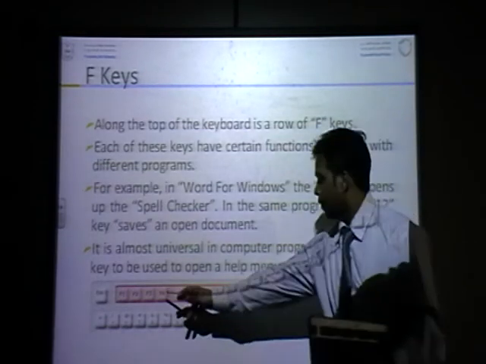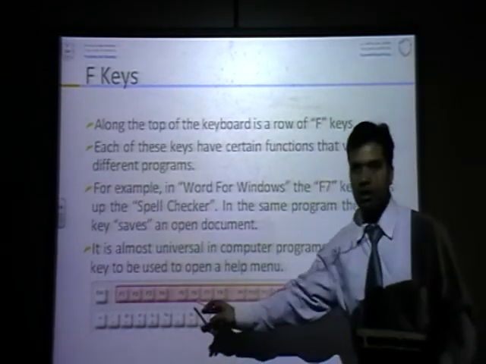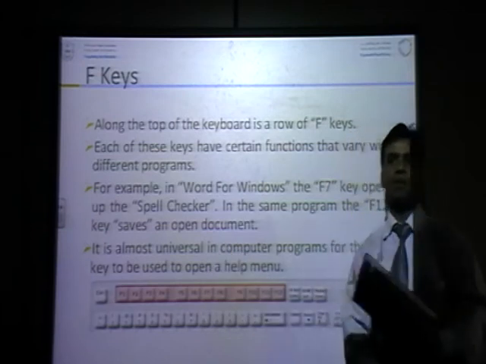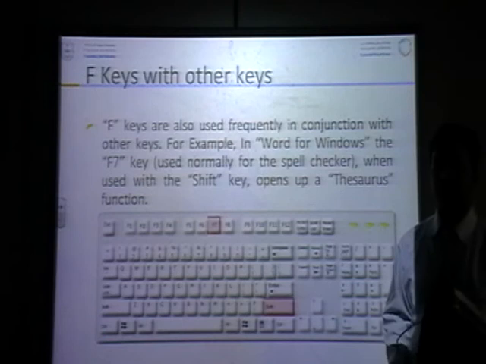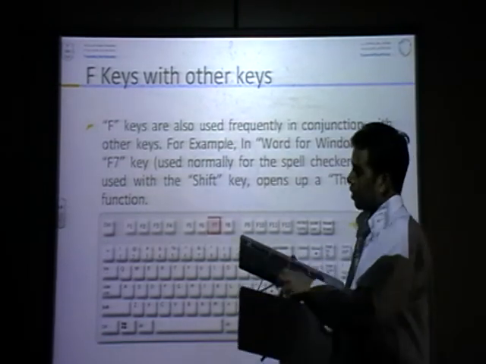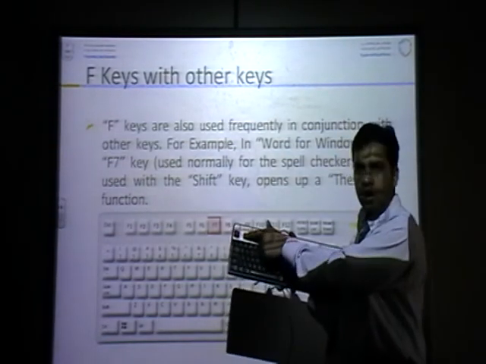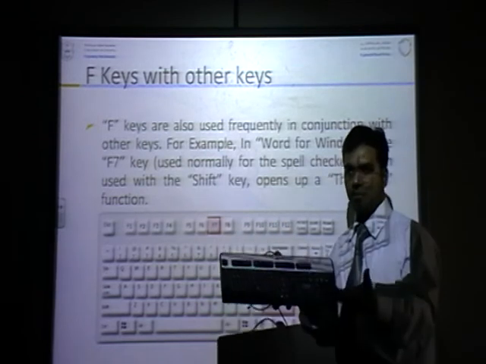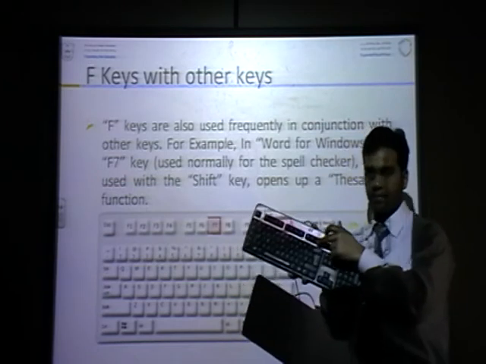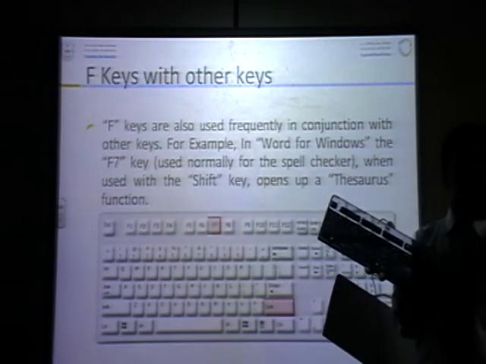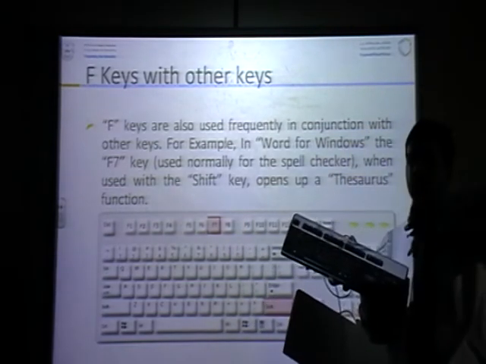F keys means F1, F2, F12, function keys. These are used in different programs for different purposes. For example, when you press F1 key, it will give you help. If you press F11 key in Internet Explorer, it will be full screen.